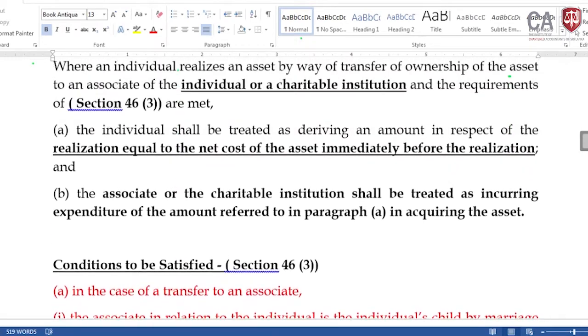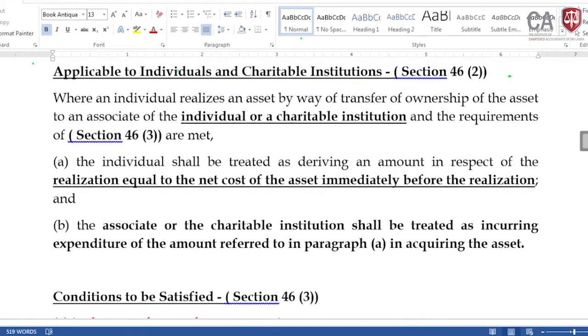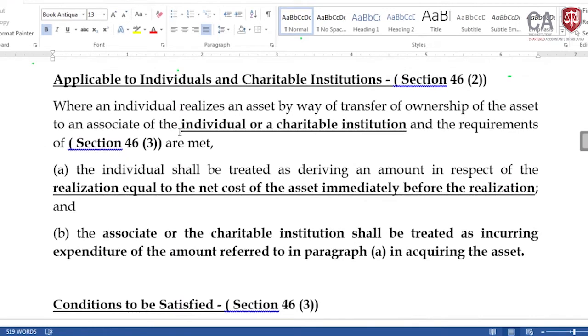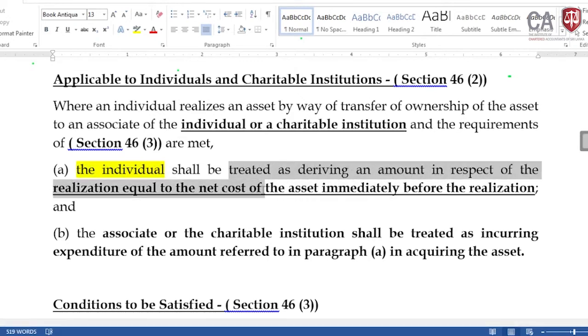At the point of transfer, what you need to do? If section 46 subsection 3 is met, the individual shall be treated as deriving an amount in respect of the realization equal to the net cost of the asset immediately before the realization.